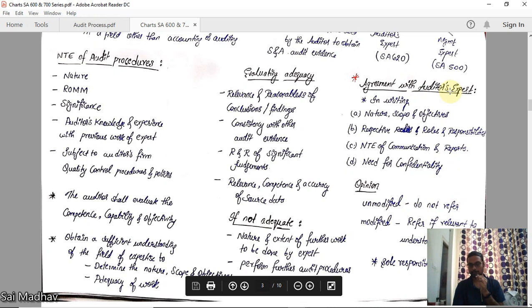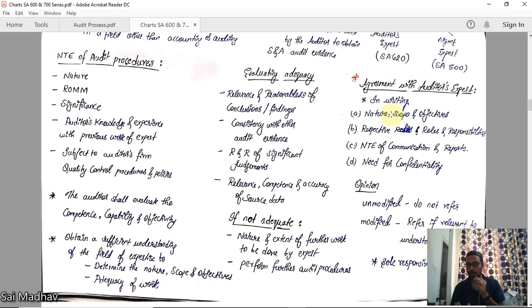Agreement with the auditor's expert. You have to get a written agreement on the nature, scope, and objectives. He should have a clear idea of what his work is: you have to do this, you have to do this, etc. Respective roles and responsibilities: what is your role and your responsibility, and what is my role and my responsibility? You have to get it in writing.